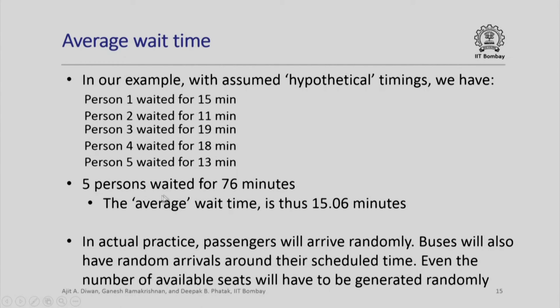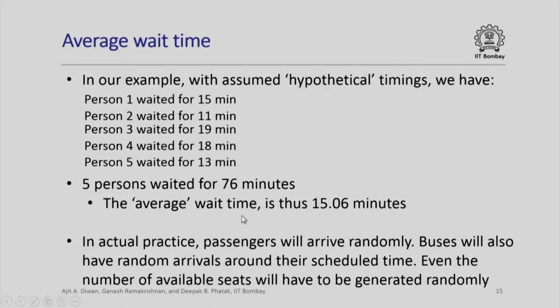Totally 5 persons waited for a sum of 76 minutes. The average wait time is thus 15.06 minutes. In practice, in real life, these are the timings which are most important, which will permit the bus company to schedule more buses during peak hours, for example, or for people to estimate at what time they should appear at the bus stop, so that they are more likely to get a bus.